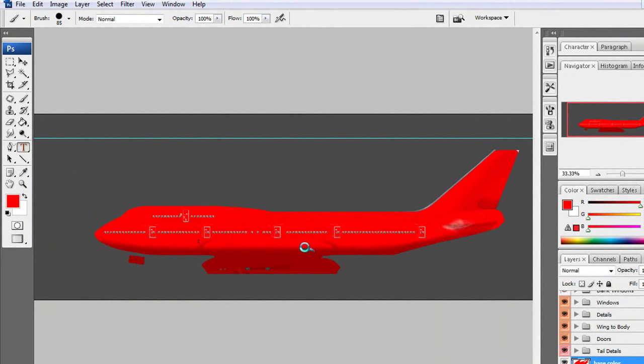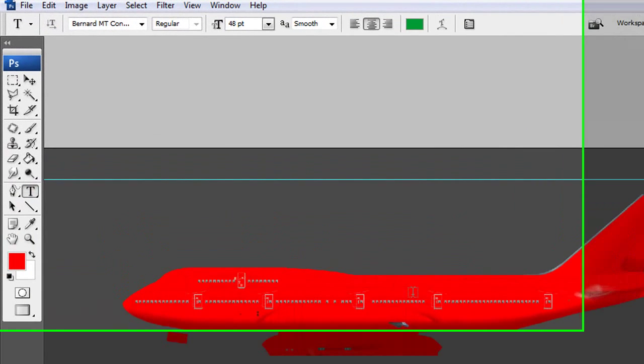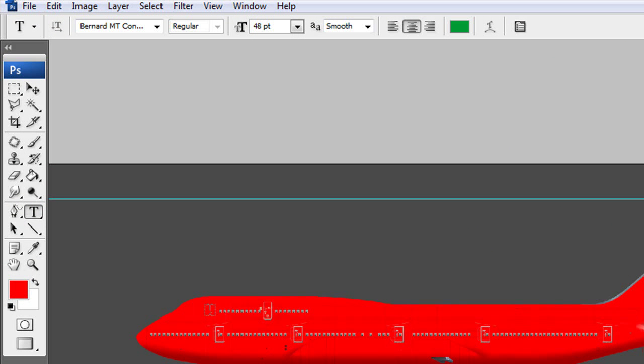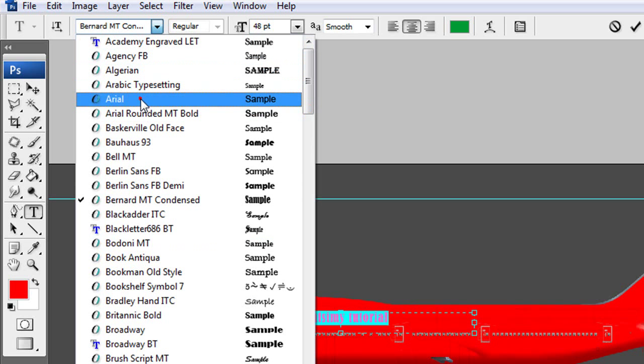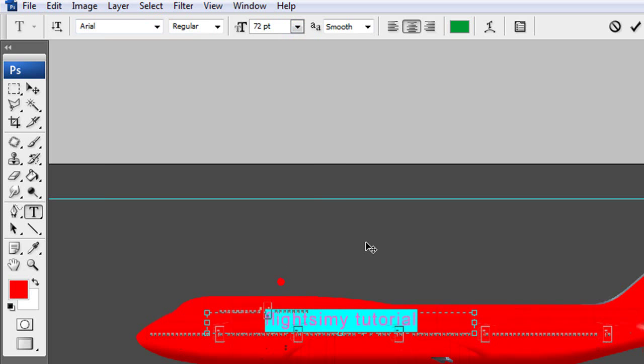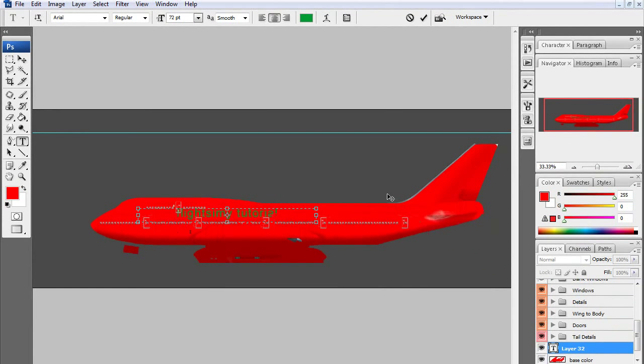So grab the text tool and put the text down wherever you want it. So I'm just going to put it here. Just change the font up here, and change the colour if you want, because that doesn't look very good, the green on the red.